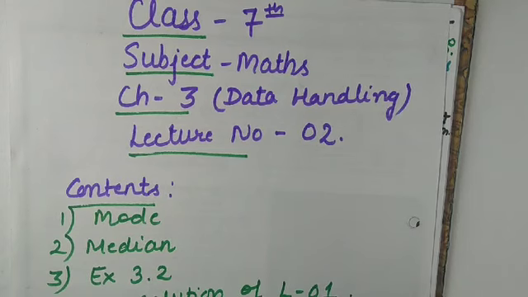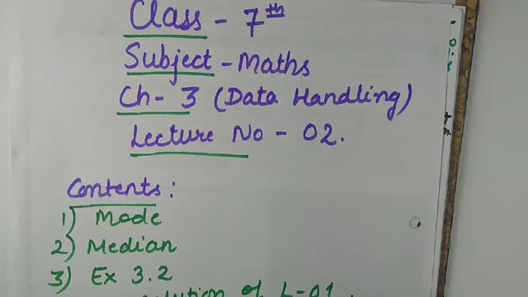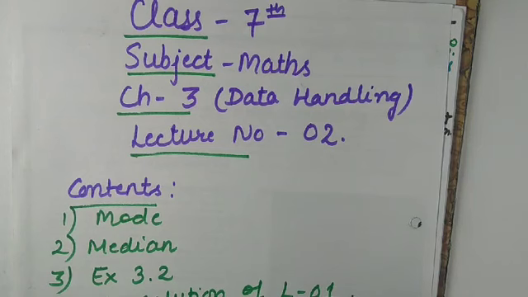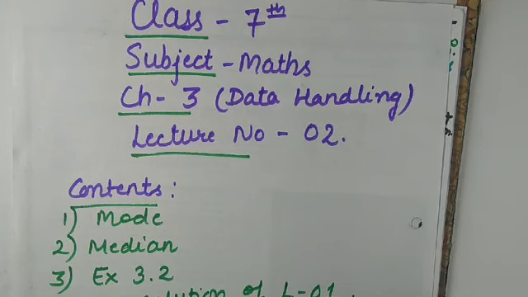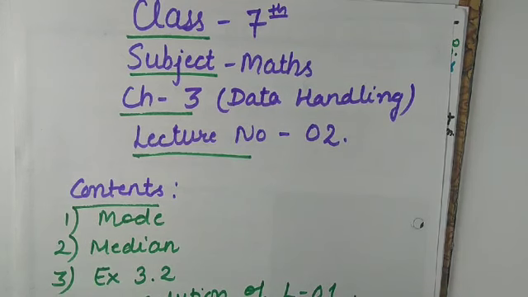After that, we have learned measures of central tendency, or you can say representative values. In that, we have three topics: mean, median and mode. We have covered the topic mean, that is the average value, or you can say the arithmetic mean. How will you calculate mean? That is given by the formula: sum of all observations over number of observations. The data collected is known as observations.